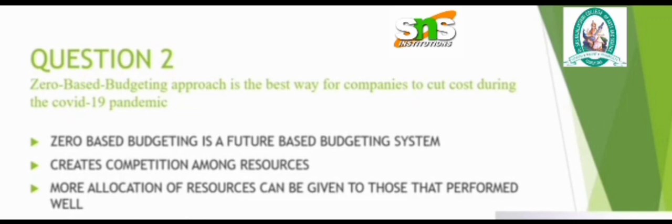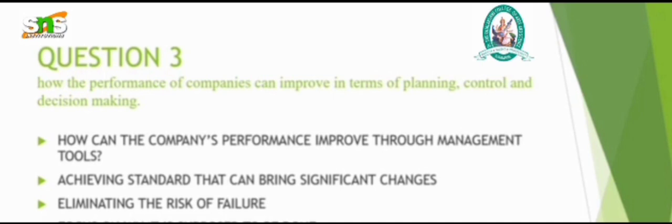Already we have seen planning. The budget is very important for goal setting of the finance system. It should help the business to handle future experience properly, short term and long term. In that way only, from this recording, we can analyze the budget in the proper way of handling systems. Okay, next we see another case: how the performance of companies can improve in terms of planning, controlling and decision making.